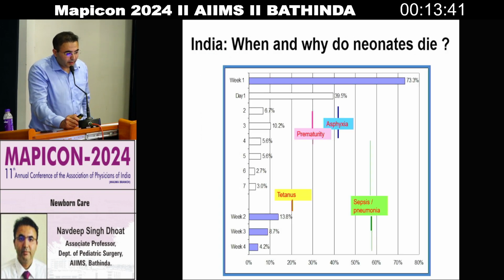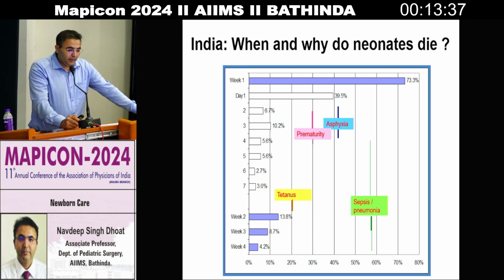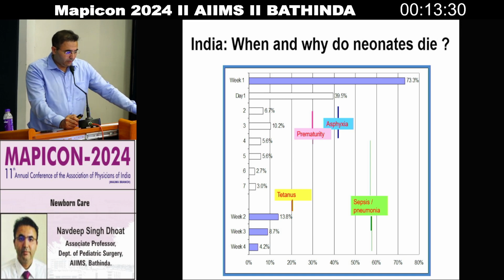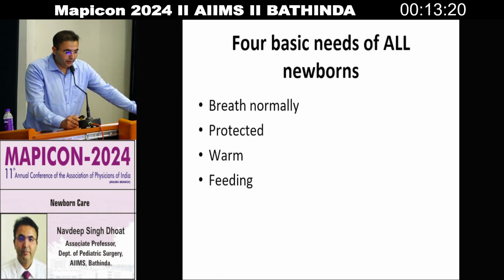In India, when and why do neonates die? In India, the neonates die most in the initial first week. Thereafter, in the fourth week, it comes down to 4.2%. And the cause of death is usually sepsis, pneumonia, asphyxia, prematurity, and tetanus.